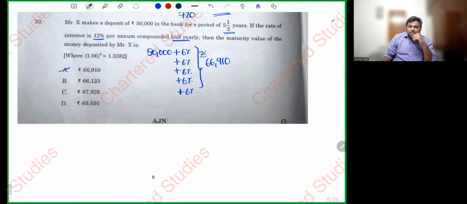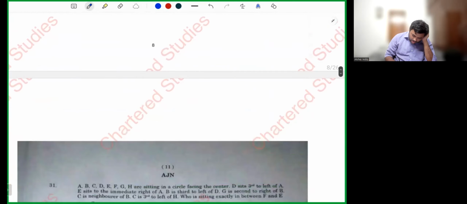So 50,000. Total 5 half years will be there. 1, 2, 3, 4, 5. For first half 6%, second half 6%, third half 6%, fourth half 6%, fifth half 6%. 50,000 plus 6%, plus 6%, 3, 4, 5. So 66,911. But we don't have 66,911. I'll reduce 1 rupee, and I'll get 66,910. Simple sum. Yes, sir, simple sum. Next.